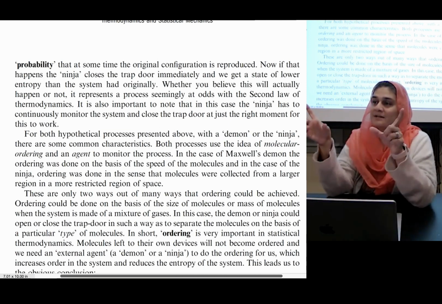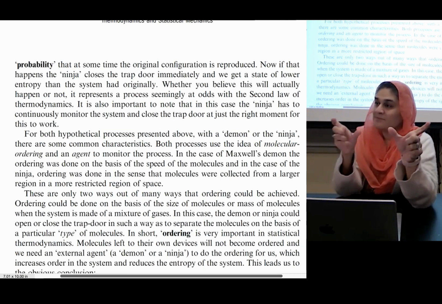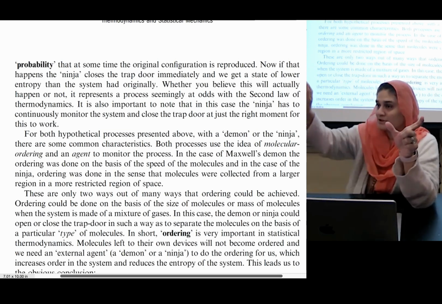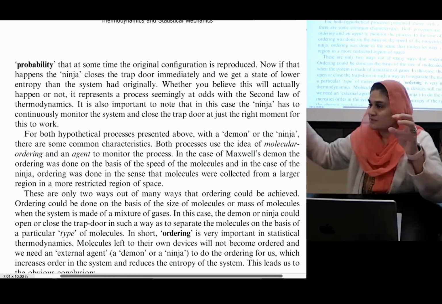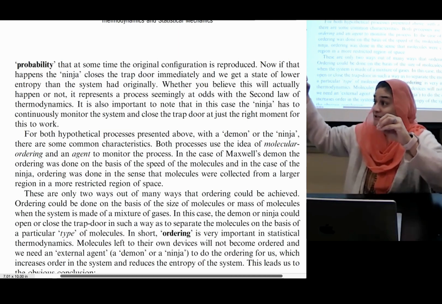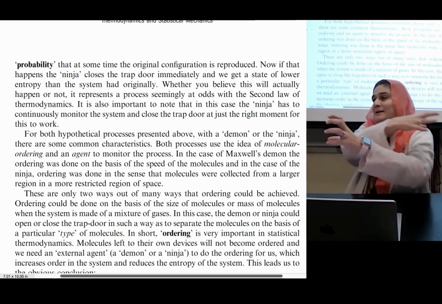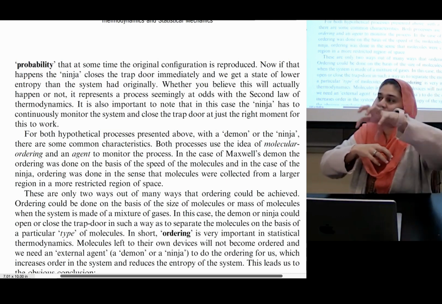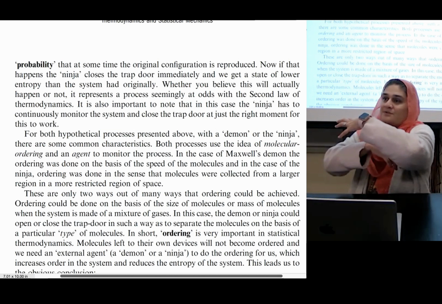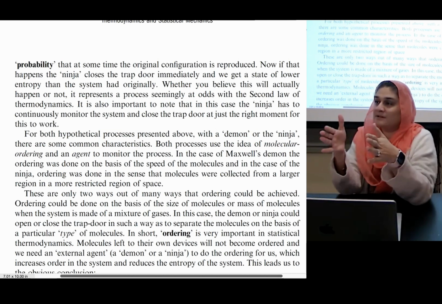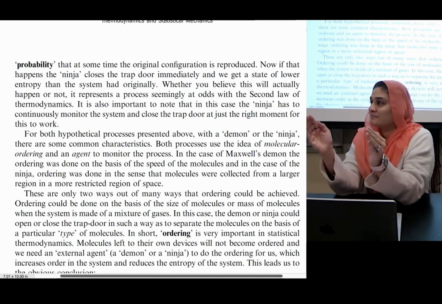Do you understand the difference between the two scenarios? In the first case, the Maxwell demon continuously opens and closes the door, right? So as soon as a molecule comes that is faster than average, he opens the door and lets it through. If a slower one comes in, he opens the door and lets it through. What's the job of the ninja? He just has to wait.